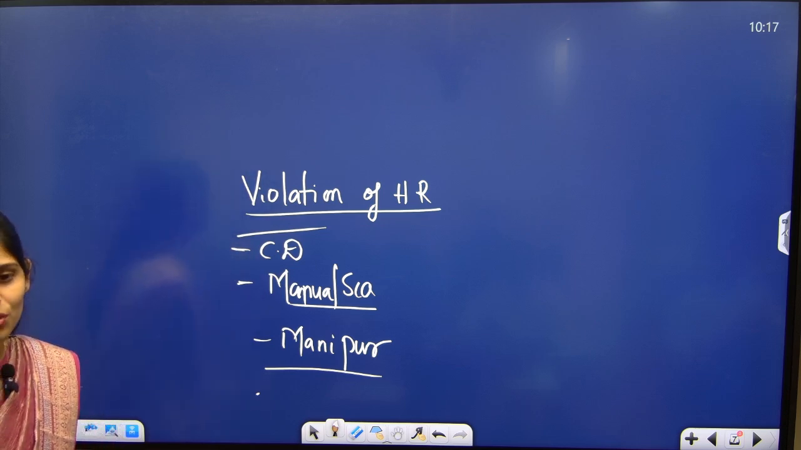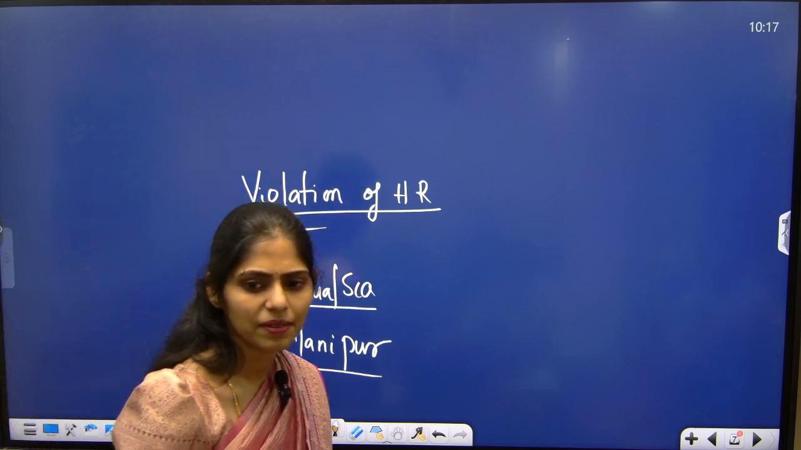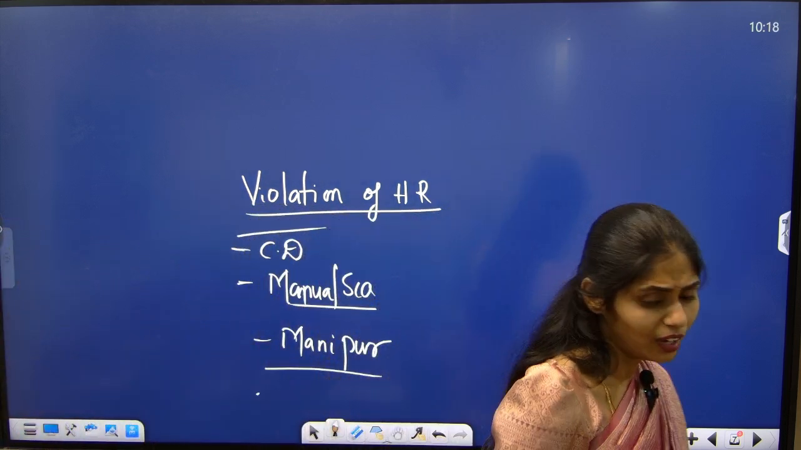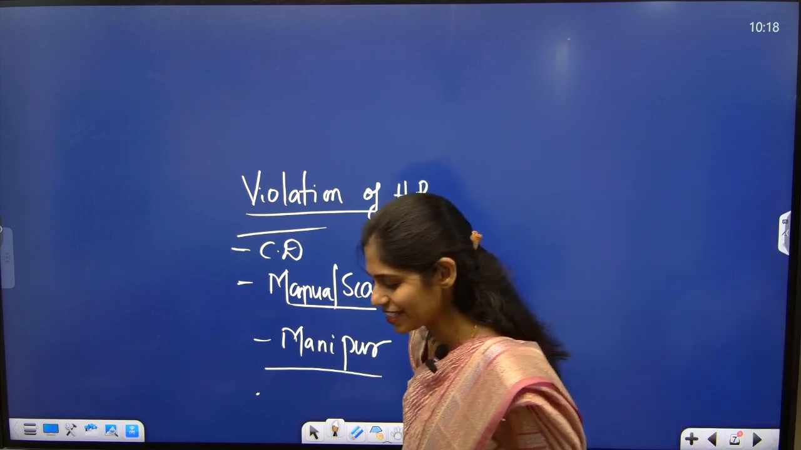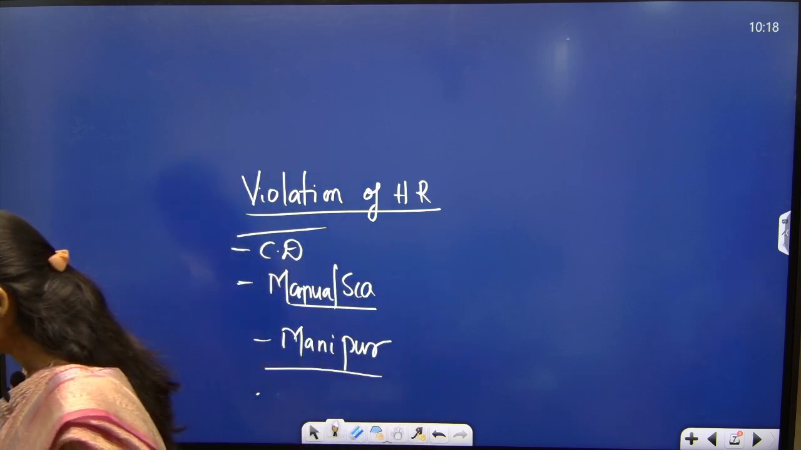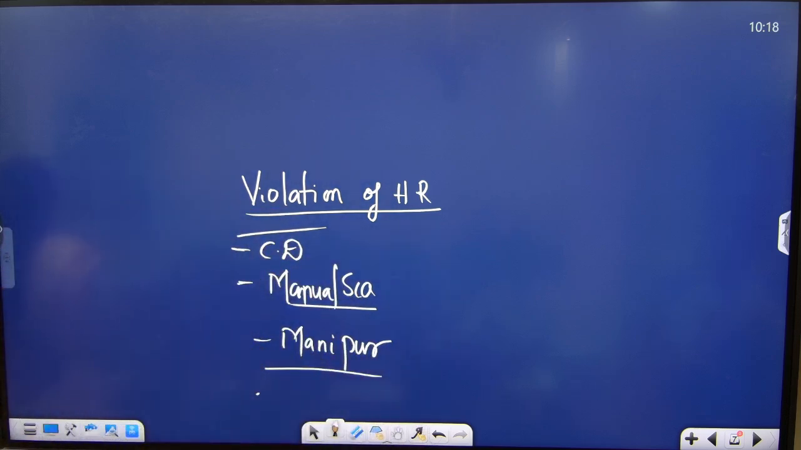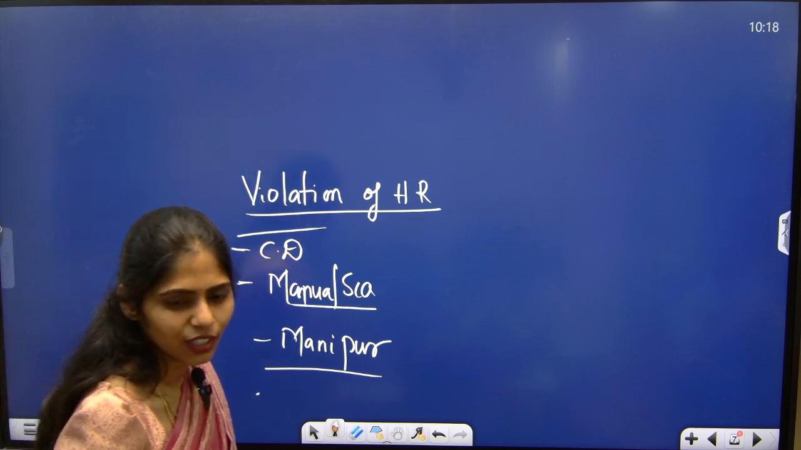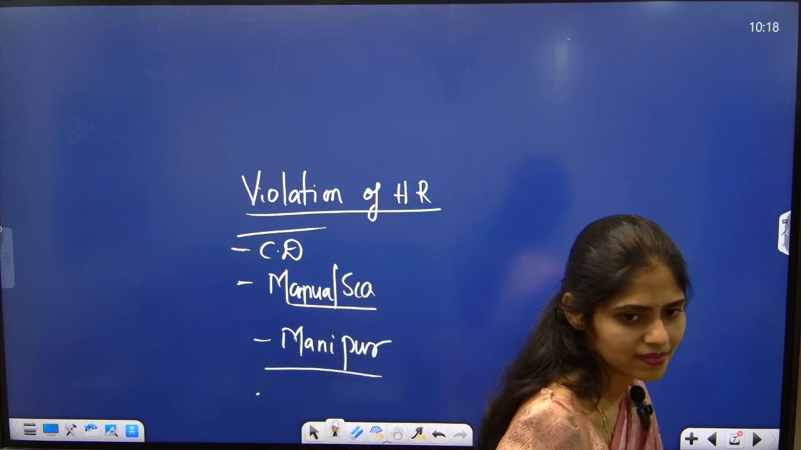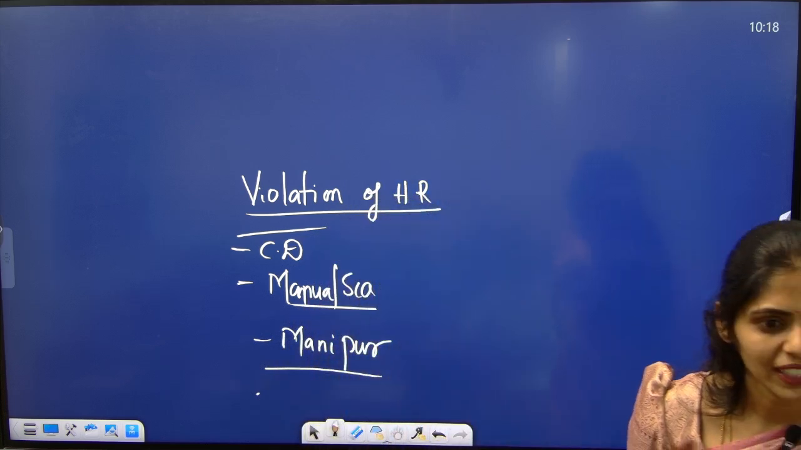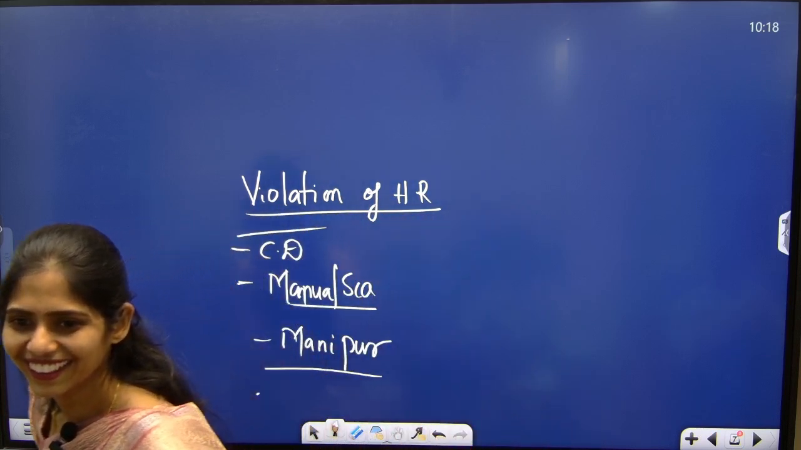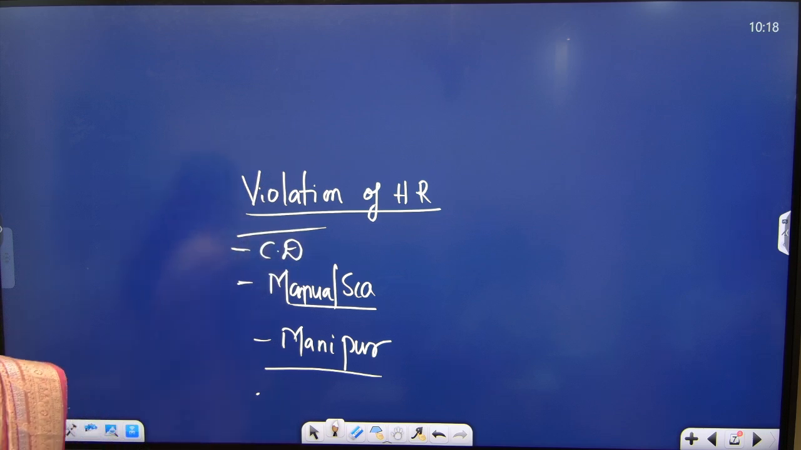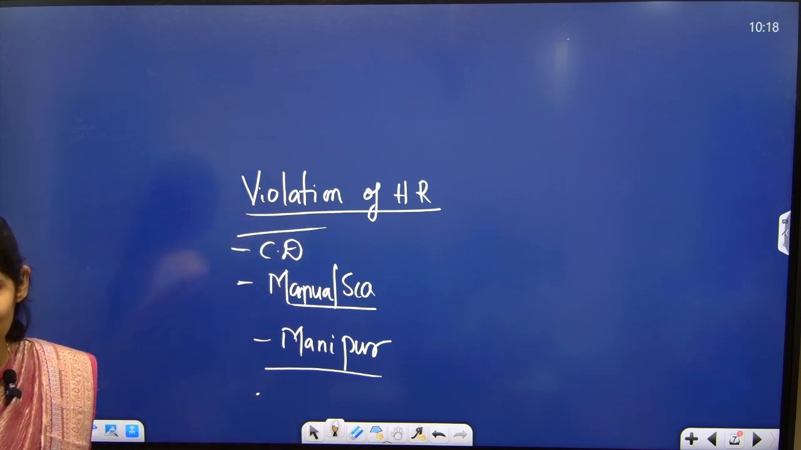Because of landslides in Wayanad, how many people died? 270 only? Not the correct number. Next. Examples. Mob lynching. Cow vigilantism. Honor killing. Honor killing, yes or no? Next.